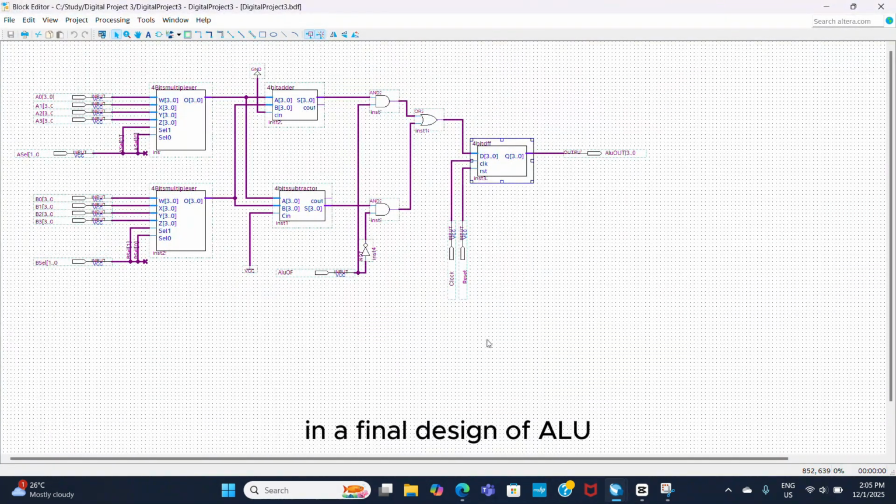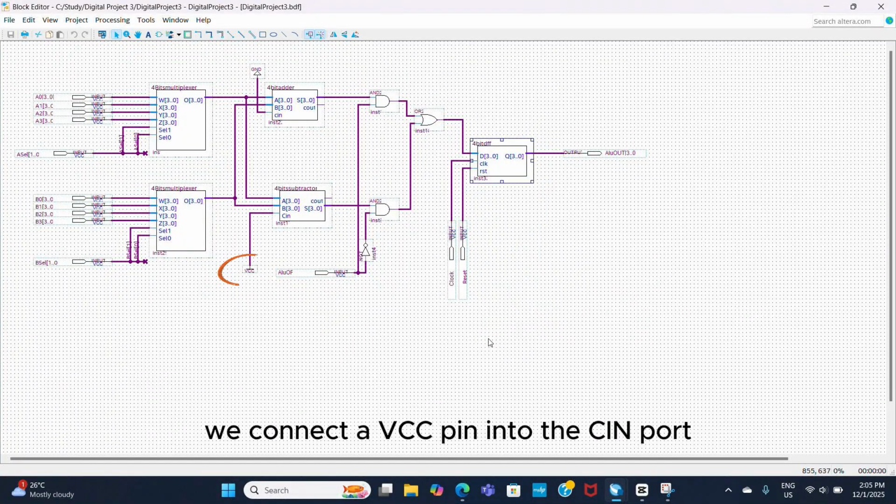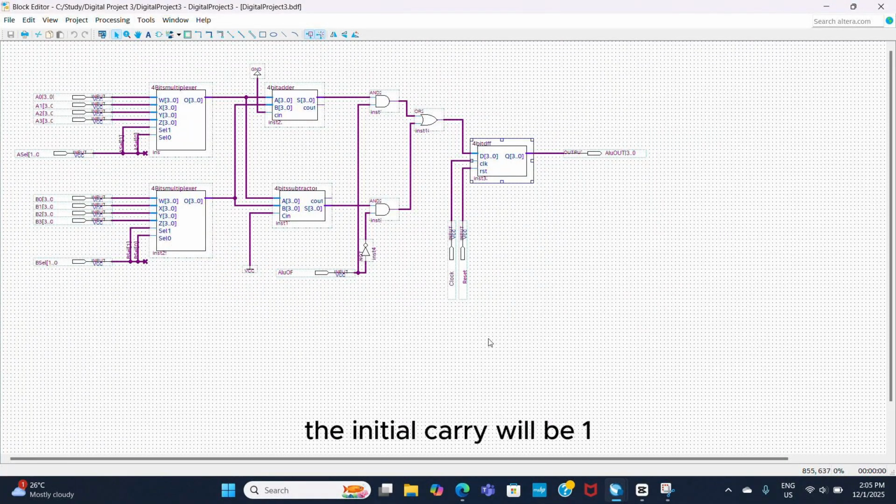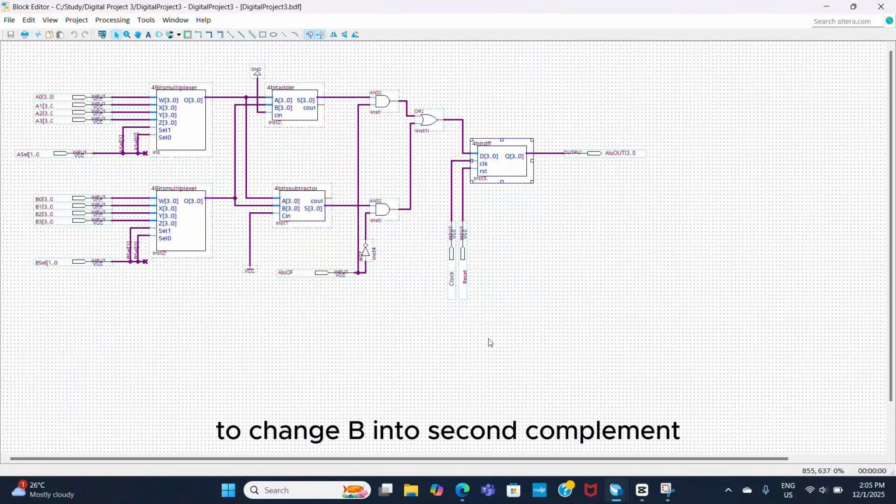In the final design of the ALU, we begin with 2 multiplexers to select one of the inputs A and B from the 4 inputs. Then we connect the selectors A and selector B into the adder and the subtractor. We connect a VCC pin into the C-in port of the subtractor, so the initial carry will be 1 to change B into the second complement.